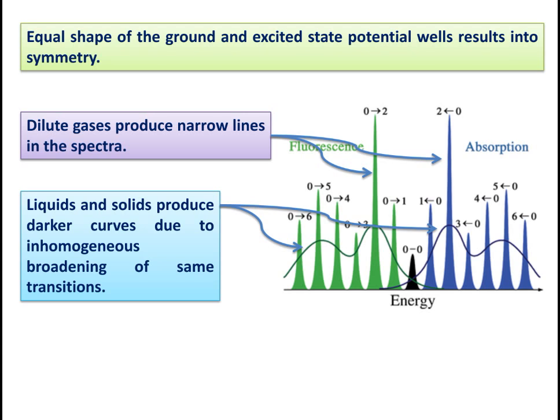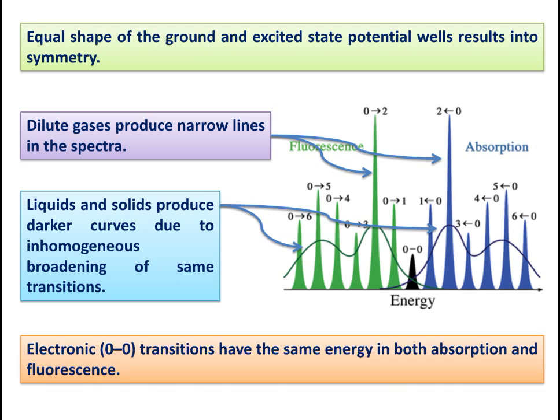In case of liquids and solids, the same transitions, that is 0 to 0, 0 to 1 and so on, show inhomogeneous broadening. Therefore, the narrow lines convert to broader curves in case of solids and liquids. The electronic 0 to 0 transition has the same energy in both absorption and fluorescence. You can see that the 0 to 0 transition has the same energy in both cases, fluorescence spectra and absorption spectra.